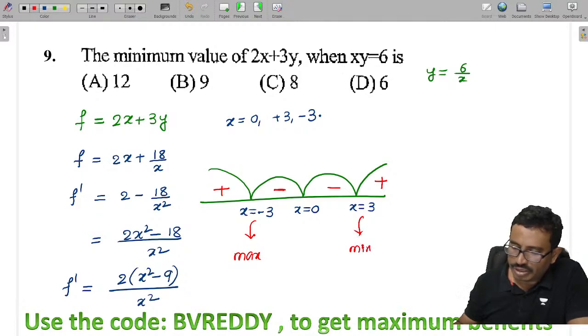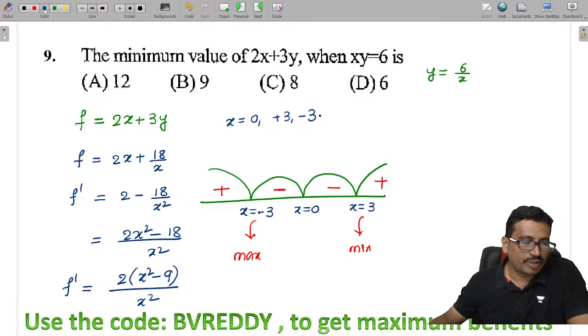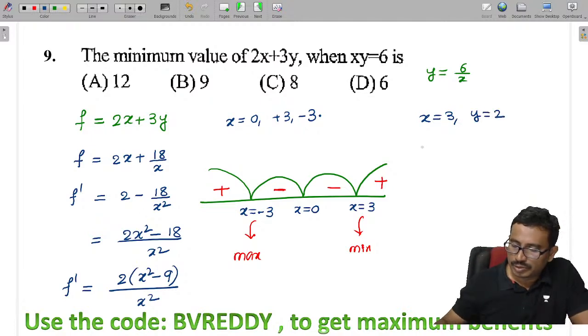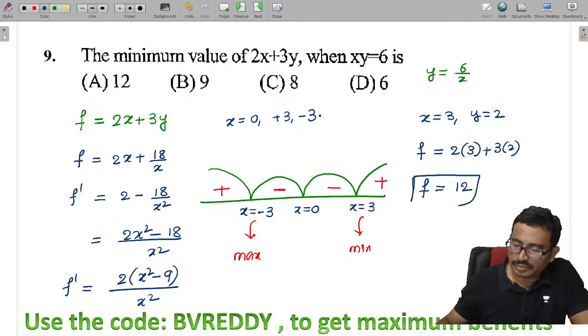That means for minimum, x value is how much, you tell me, x value is 3. So y value how much, you tell me, 2. So that means the functional value is 2 into 3 plus 3 into 2. So the minimum value of the function is how much, you tell me, 12. Right?